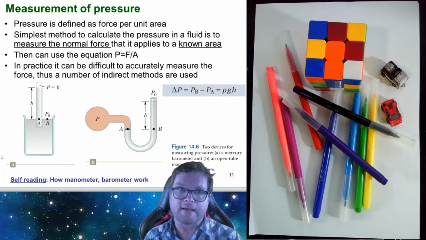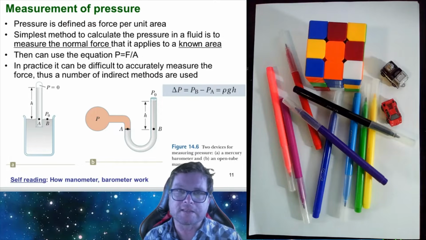Here's then a slide about how we could actually measure pressure. Well, if we wanted to measure pressure, we could do that by applying the definition. We know that the pressure is the normal force per unit area. So this implies that if we wanted to calculate pressure, perhaps we could measure the force and then measure the area and just divide the two and find out what the answer is.